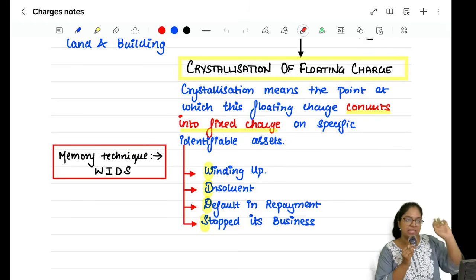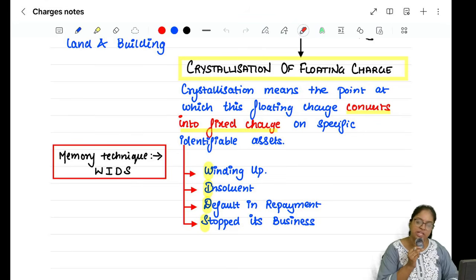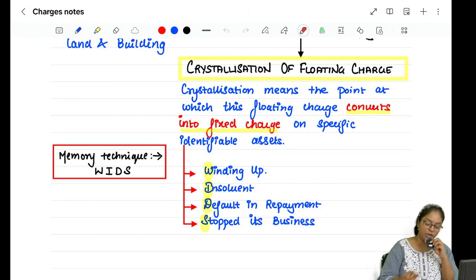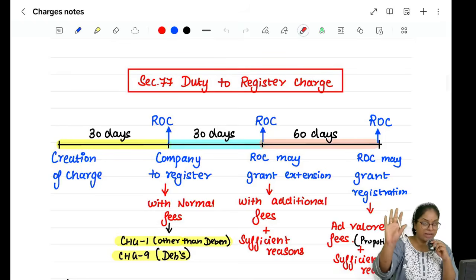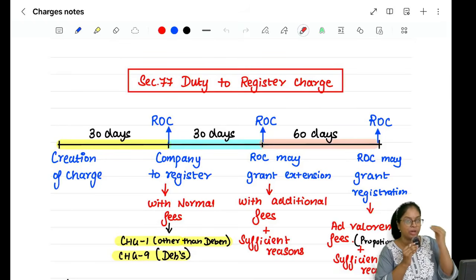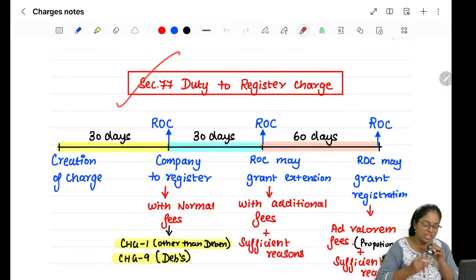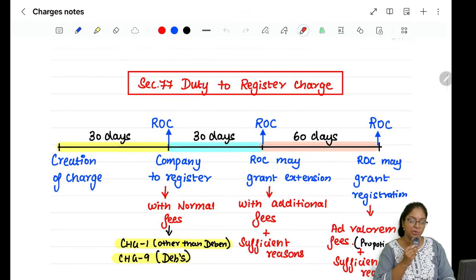In the four cases, what will trigger crystallization? Trigger ஆச்சுன்னா என்ன ஆகும்? Floating charge-ஐ fixed chargeஆ convert பண்ணிடுவோம். The reasons, explanation and all I have explained in the class. This is a revision so I am going a little quick. Right. Next is section number 77 which is duty to register.